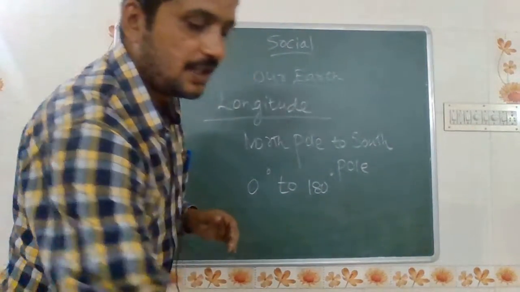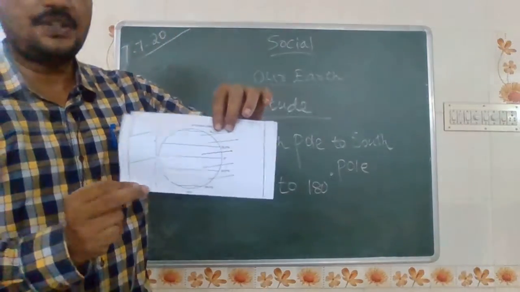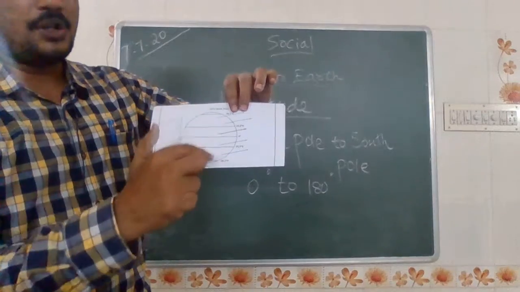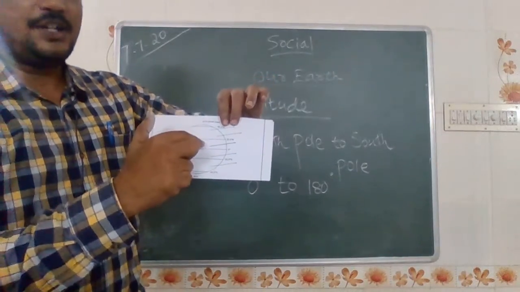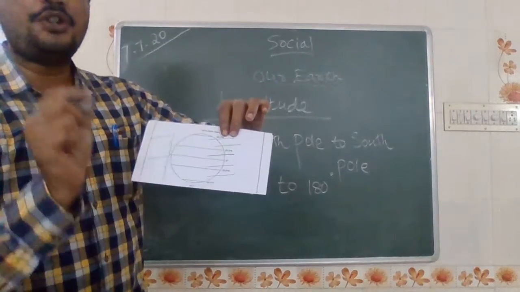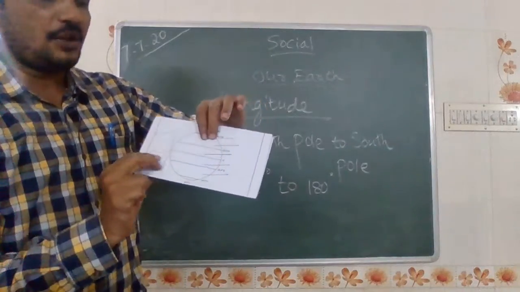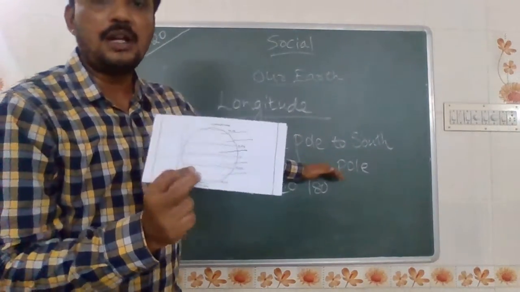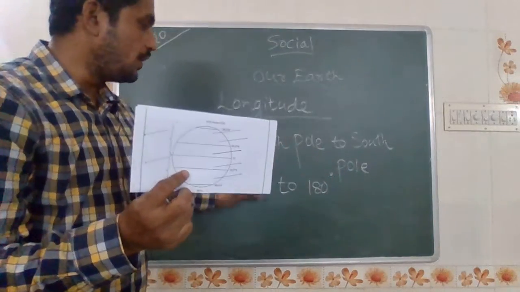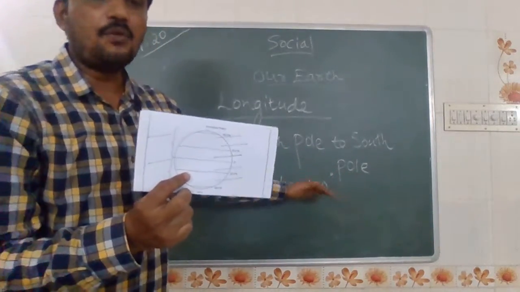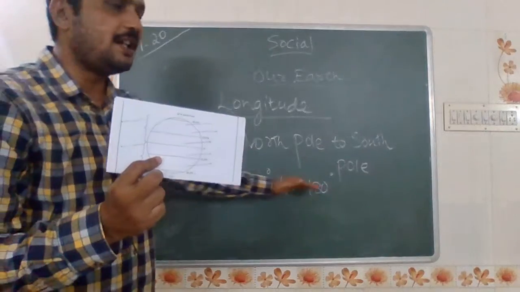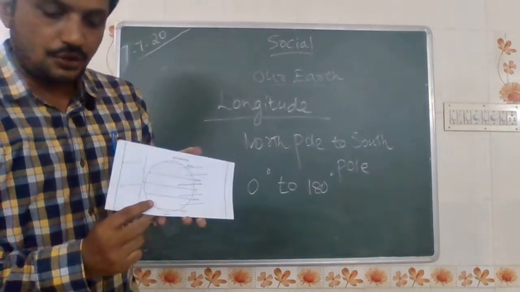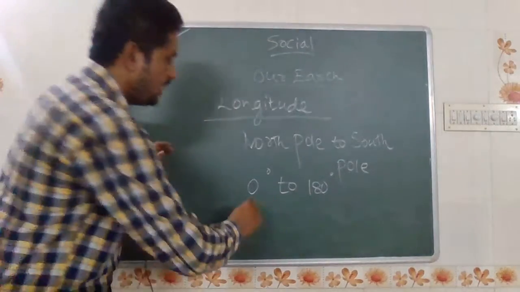Again I am showing the picture. Children, this is the equator. This is the north pole. Top end is north pole and bottom end is south pole. In latitude it lies at only 23.5 degree, but in longitude it lies in the direction from north pole to south pole, and the degrees are 0 degree to 180 degree. What's the degree? 0 degree to 180 degree. This is the major difference between latitude and longitude. It lies from east to west.